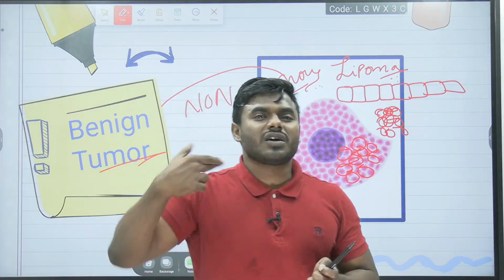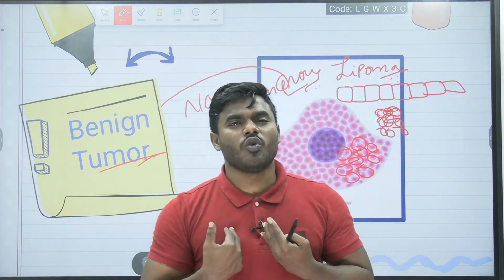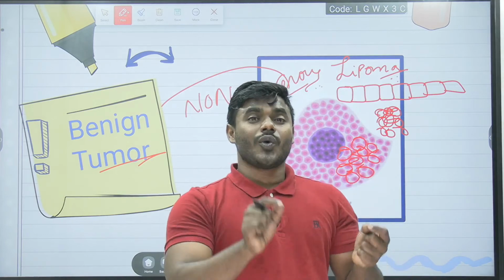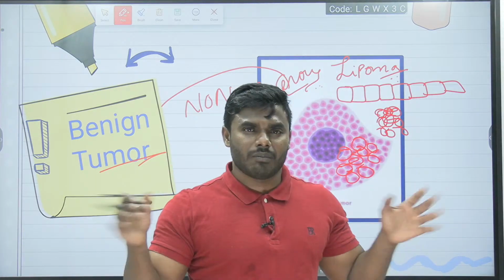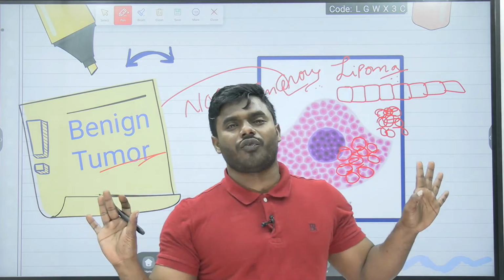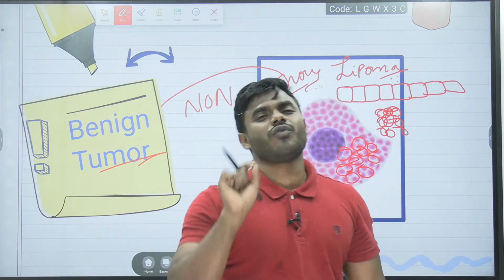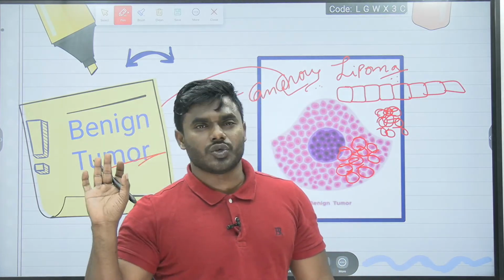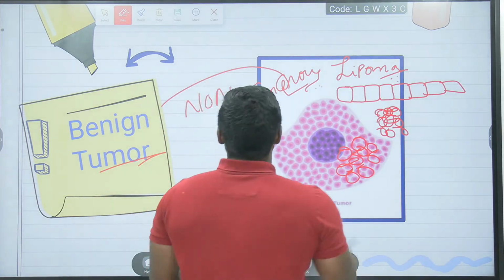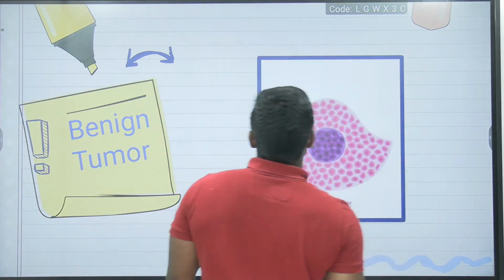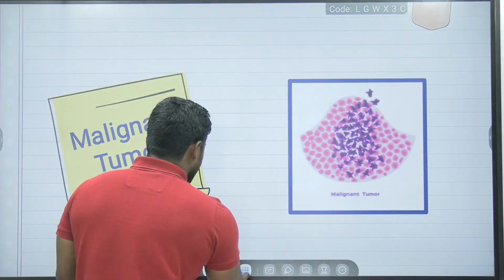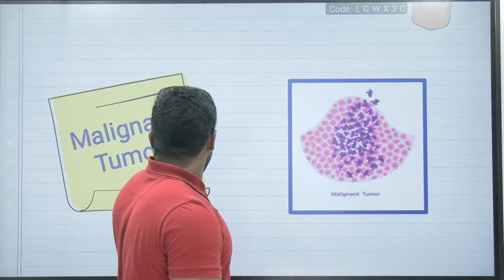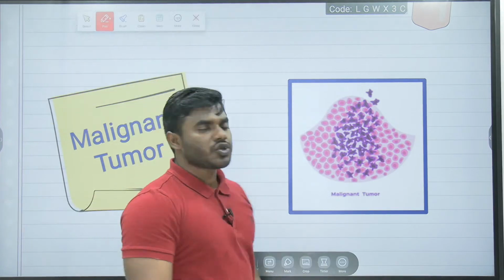Now you can ask me, sir, will it cause any pain or can it be removed? It can be easily removed. Or, if you don't remove it throughout your lifetime, it won't cause any kind of effect because they are non-invasive. They cannot move from one tissue to another tissue. Don't get confused with that. Now, which is the most dangerous? Obviously, friends, the most dangerous one is undoubtedly the malignant tumor.